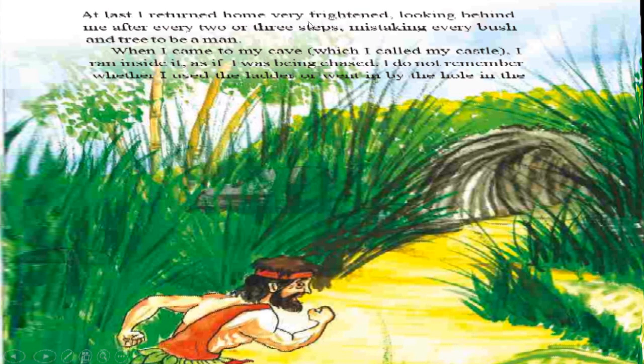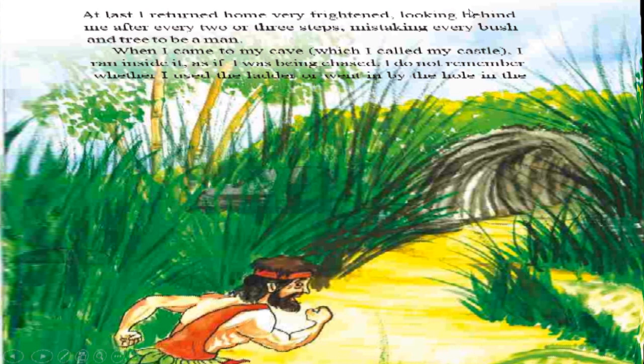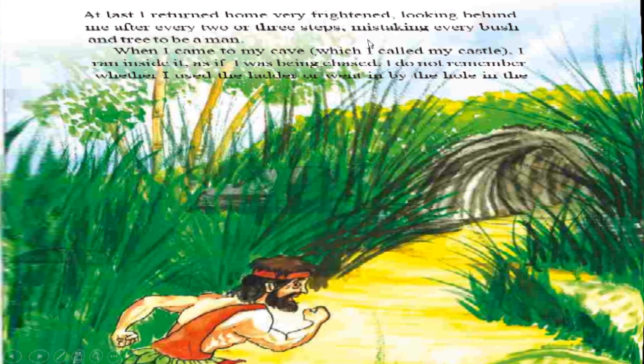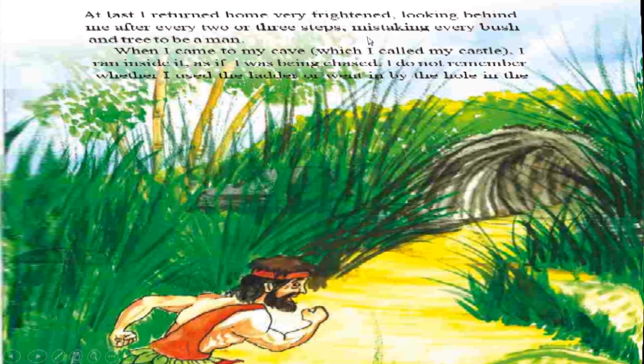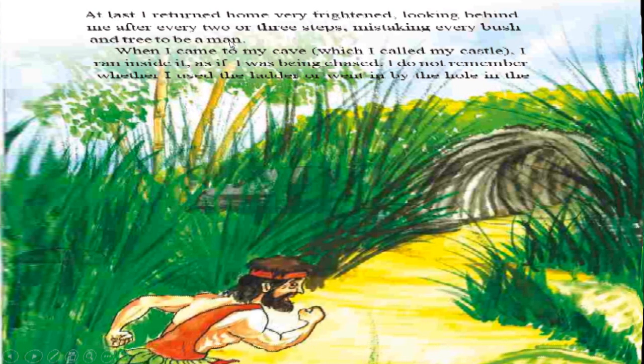At last, I returned home very frightened. Frightened means fearful. He was very frightened. Looking behind me after every 2 or 3 steps, mistaking every bush and tree to be a man. So when he was returning home, he was running, and whenever he saw a bush or tree, he imagined that it was a man.